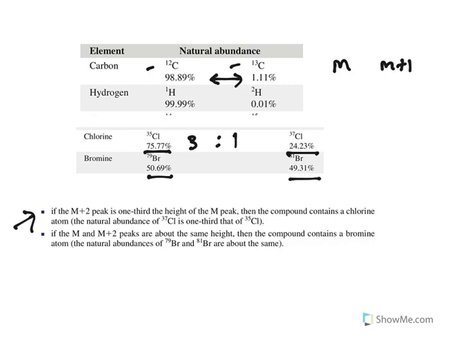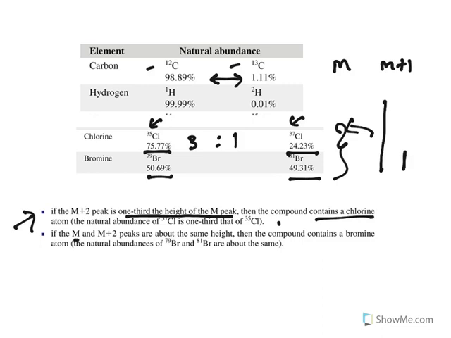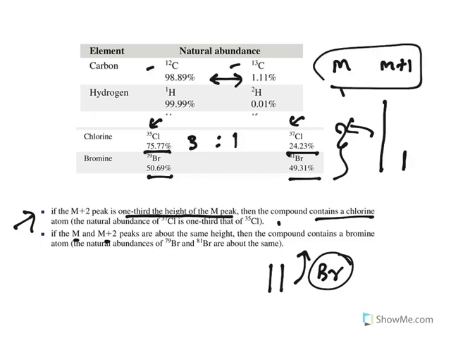M plus 2 peaks can be formed because of chlorine and bromine, because the mass difference is 2 units. Now, if the M plus 2 peak is one-third the height of the M peak, this is in case of chlorine; the compound contains a chlorine. Whereas if M and M plus 2 peaks are of the same height, this is in case of bromine. So this is one of the advantages: you will know what kind of isotope is there. M plus 1 is formed because of carbon, whereas M plus 2 is either because of chlorine or bromine. The intensities will tell you whether it is chlorine or bromine.